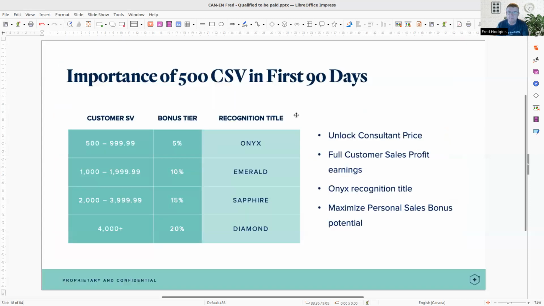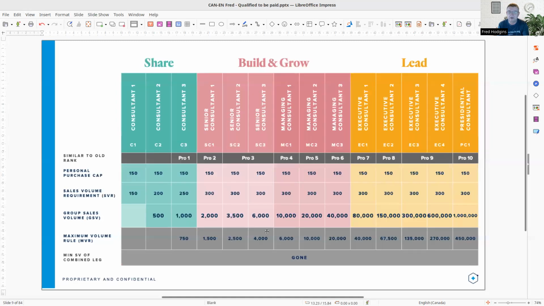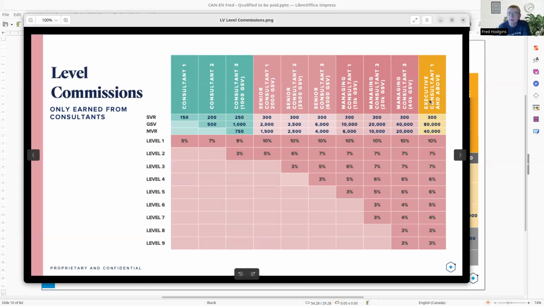I'm just going to go back to these slides here, this one here, where you're qualified for the level bonus. And I actually didn't have a slide for the level bonus. So with that, I'm going to just get the level bonus. I'll be right back. This is an important slide. I'm glad I didn't miss this.